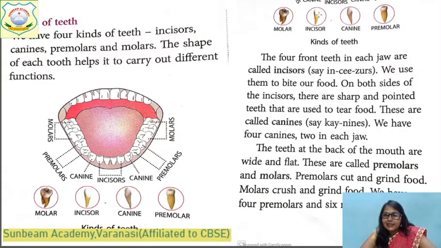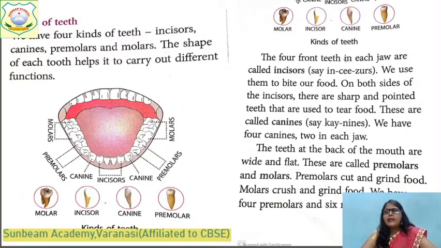Incisors are a little pointed, but canines are very sharp. Incisors are used to cut food items. And here are premolars. They are also strong. And these are molars. You can see there is a cut between the teeth.